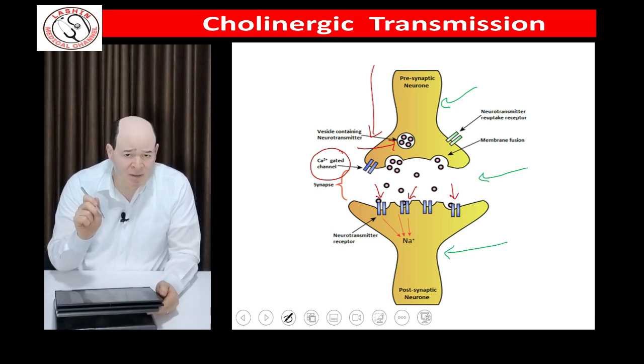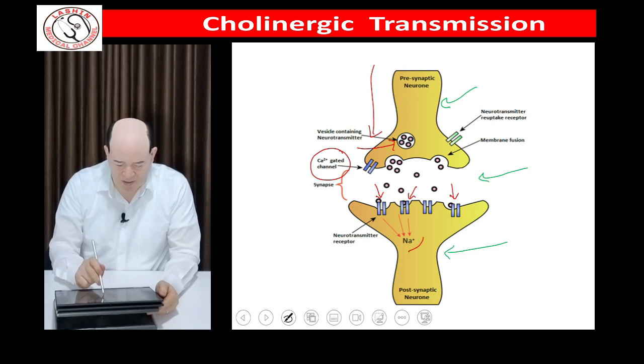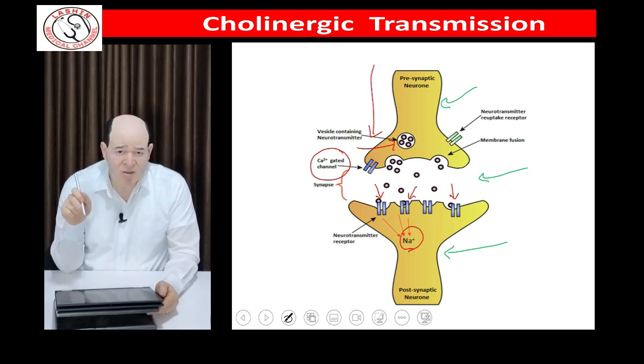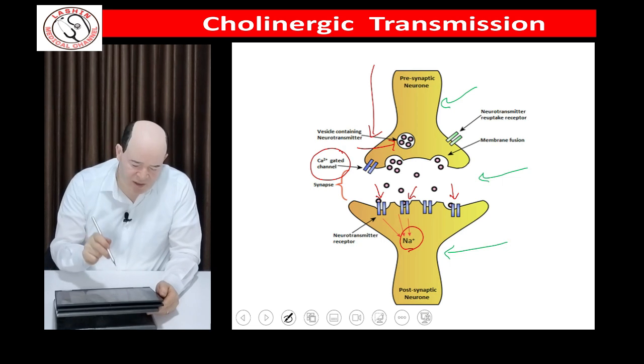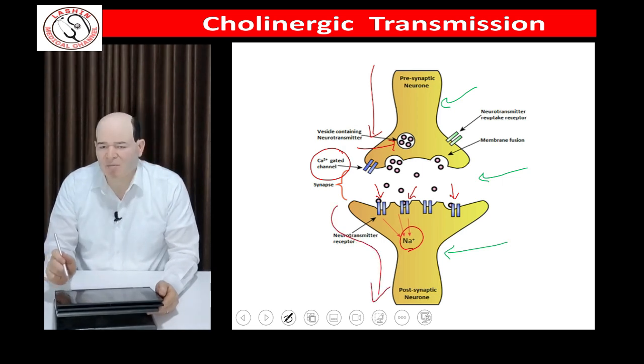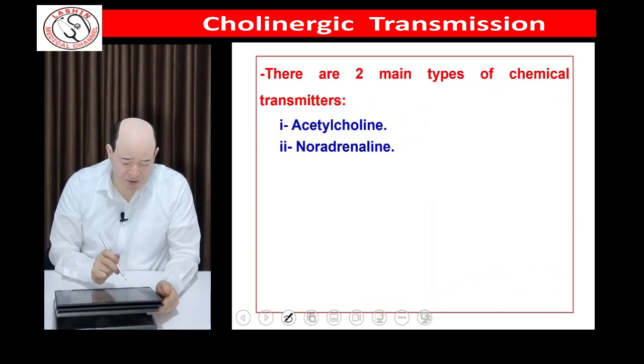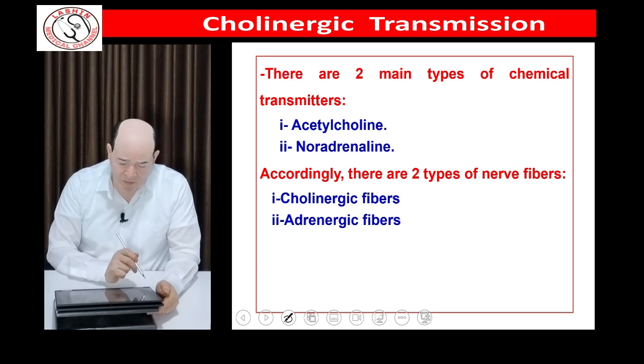Later, the chemical transmitter crosses the synaptic cleft and binds to the postsynaptic receptors and opens them, causing sodium influx. The influxed sodium causes depolarization, which causes initiation of impulse in the postsynaptic membrane. This is a simple description for the process of transmission, and the details will come later.